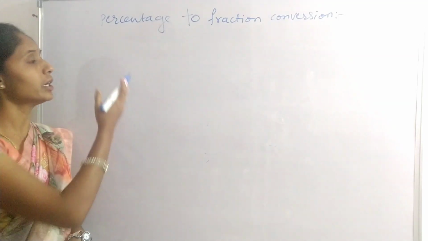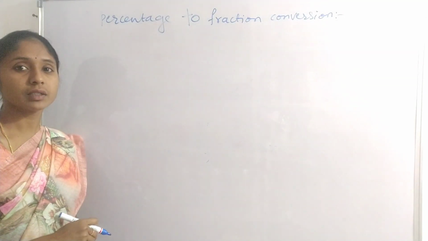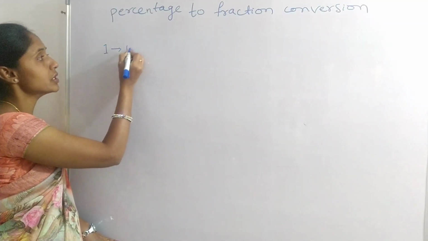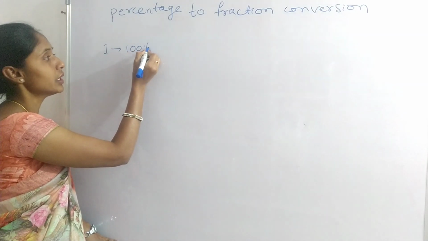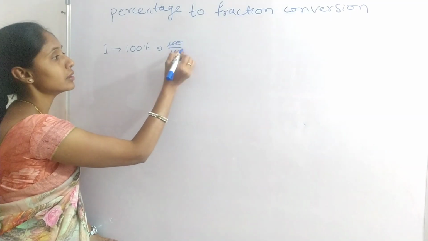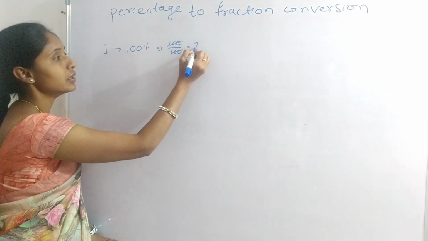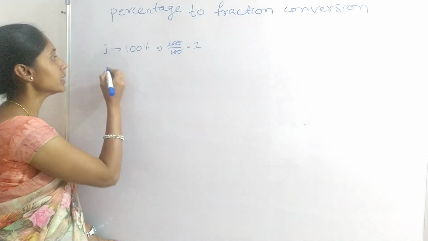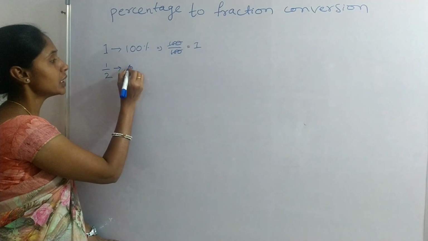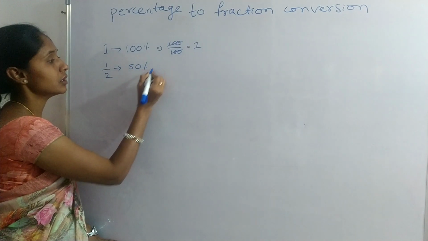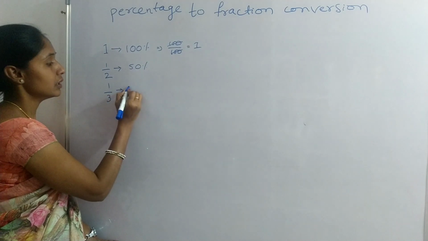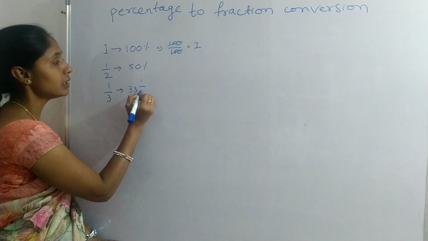Percentage to fraction conversion. 1 indicates 100%, meaning 100 by 100. Both will cancel, the remainder is 1. Like that, 1 by 2 is 50%. 1 by 3 is 33 1 by 3%.